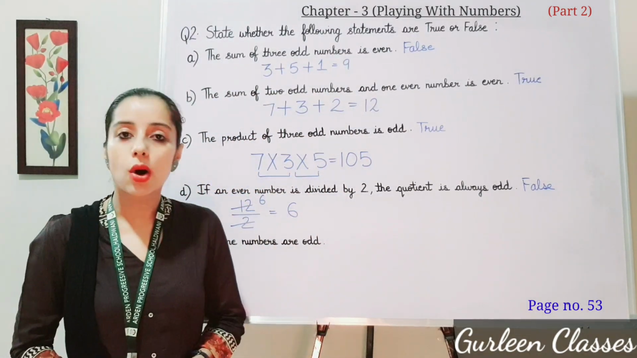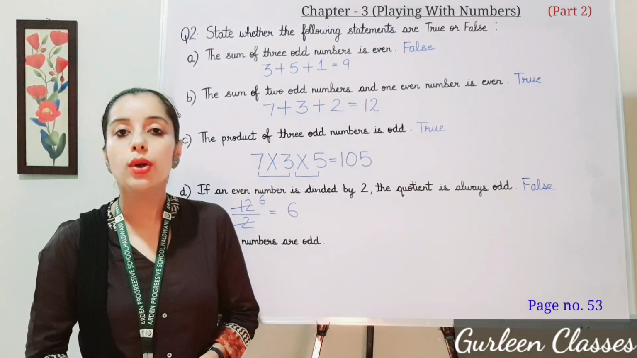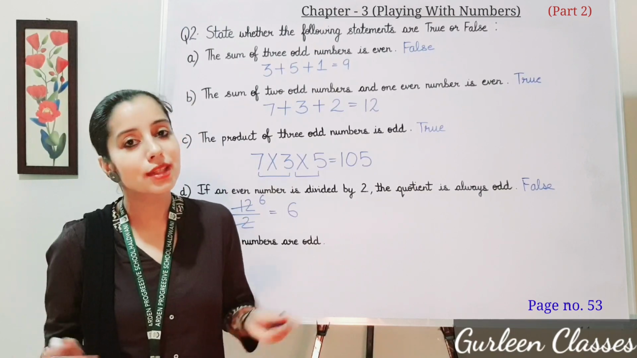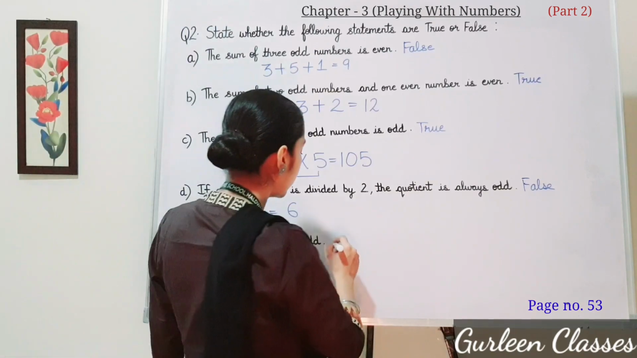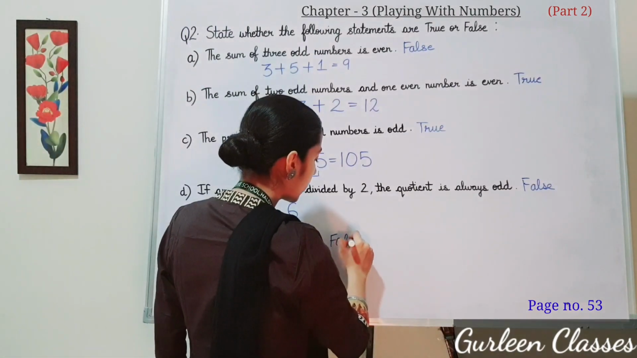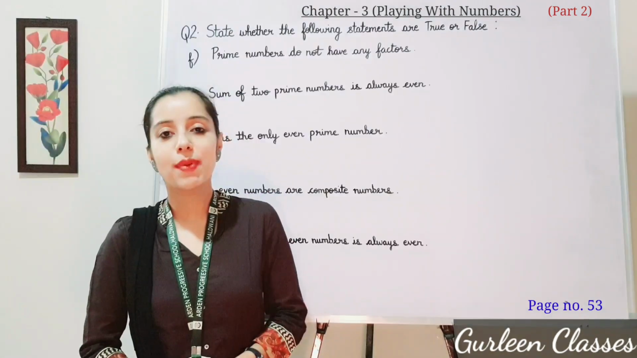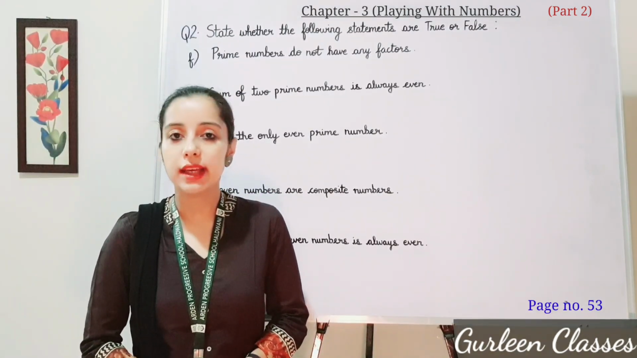Now E part, all prime numbers are odd. Students, as you all know, 2 is the even prime number. So the statement is false. Right here, false. F part, prime numbers do not have any factors.